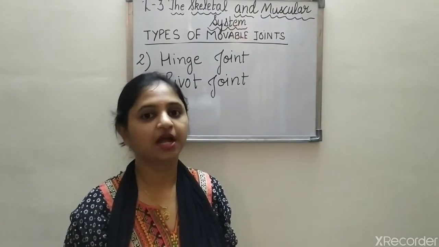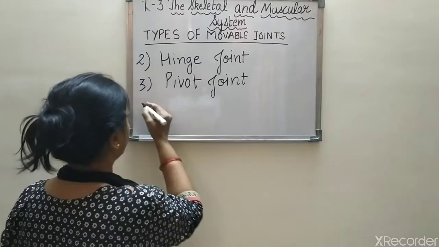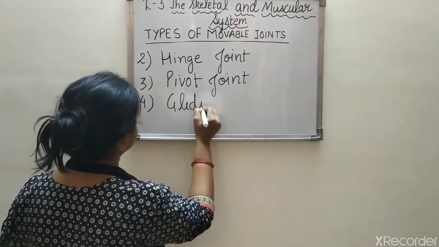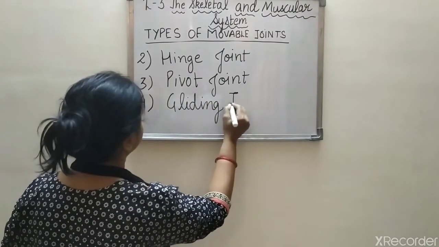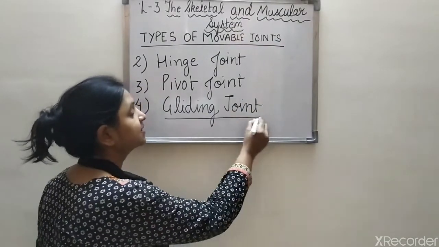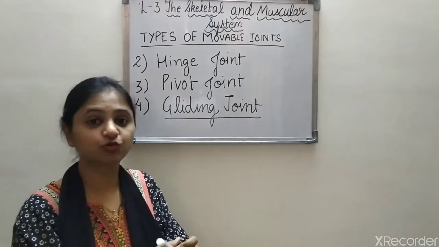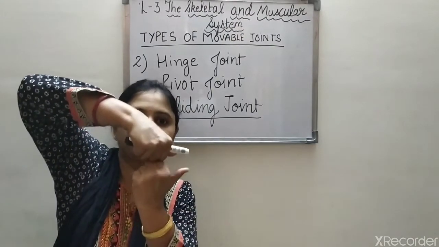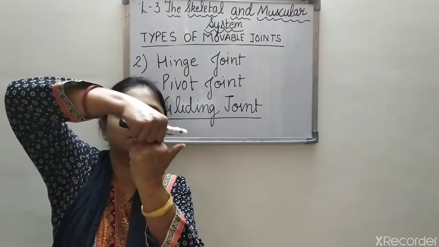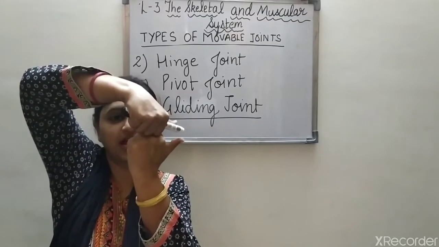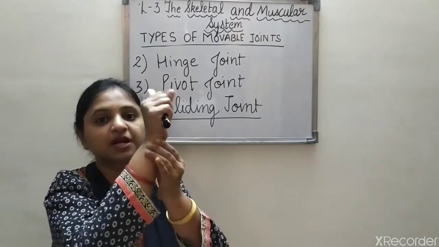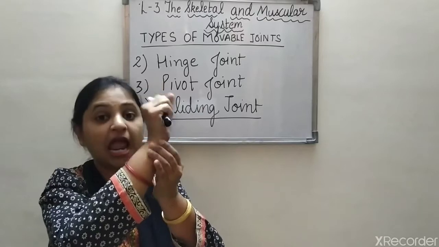Now we will study about the last joint, that is the gliding joint. Gliding means glide. How do these bones work? They glide over one another like this. Gliding means to glide over each other. Got it? These bones glide on each other. So these joints are present in our wrist and ankles.